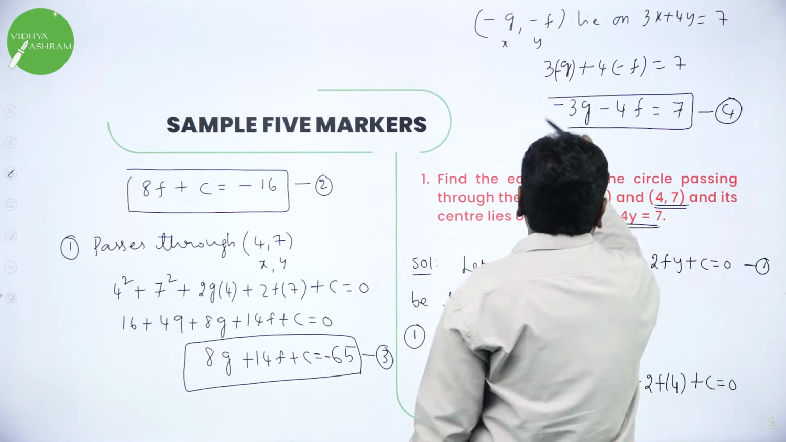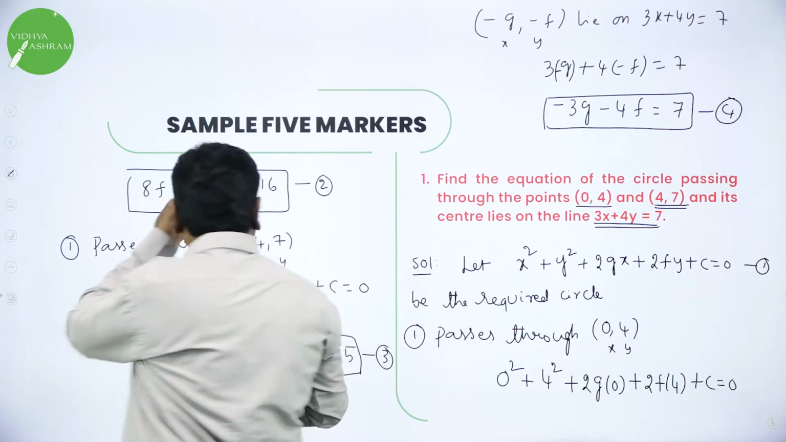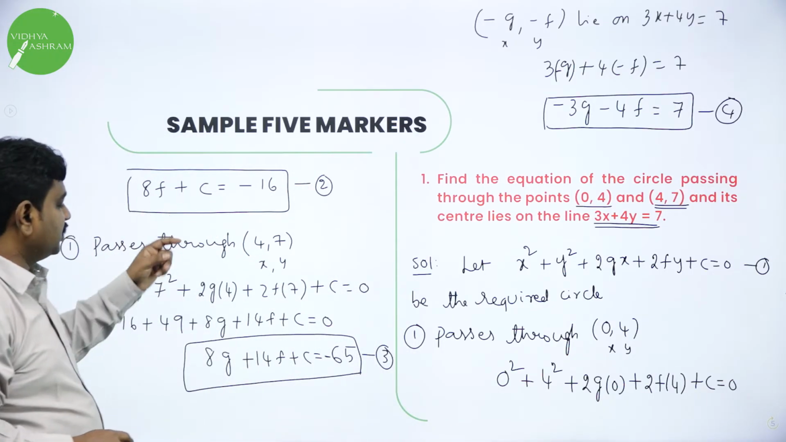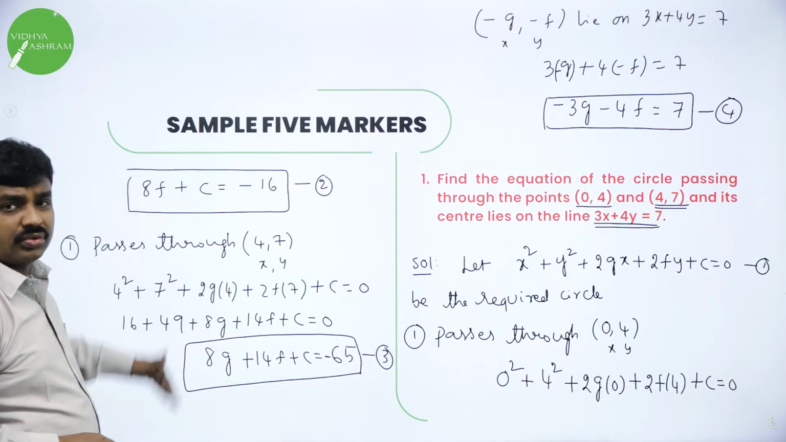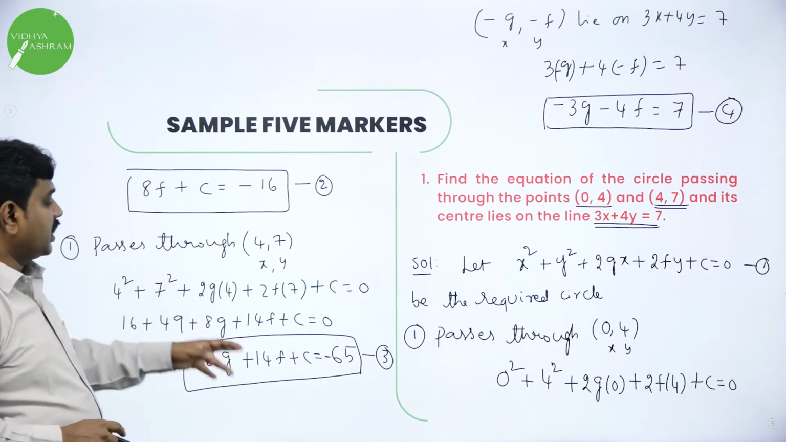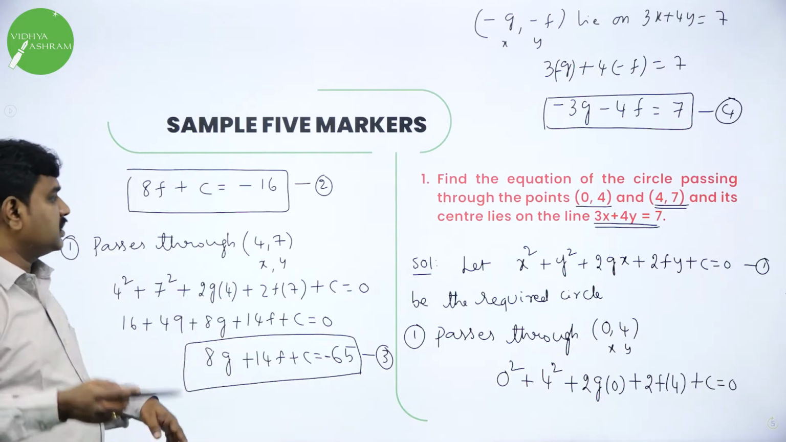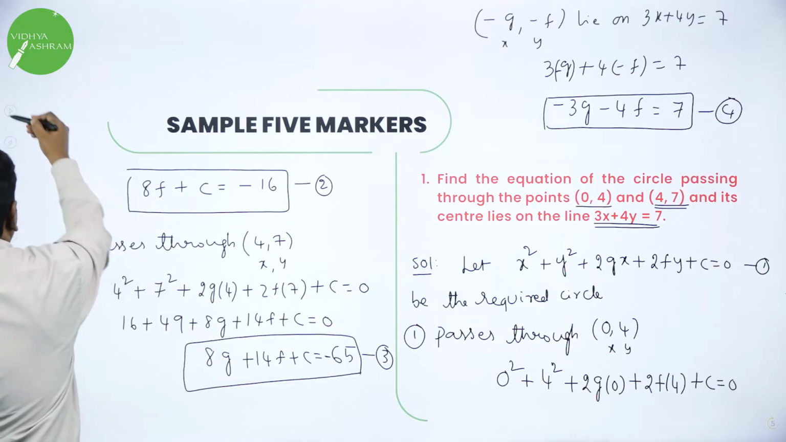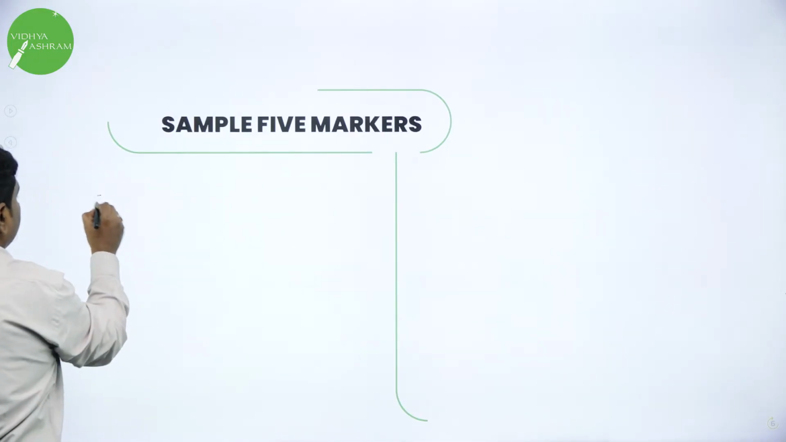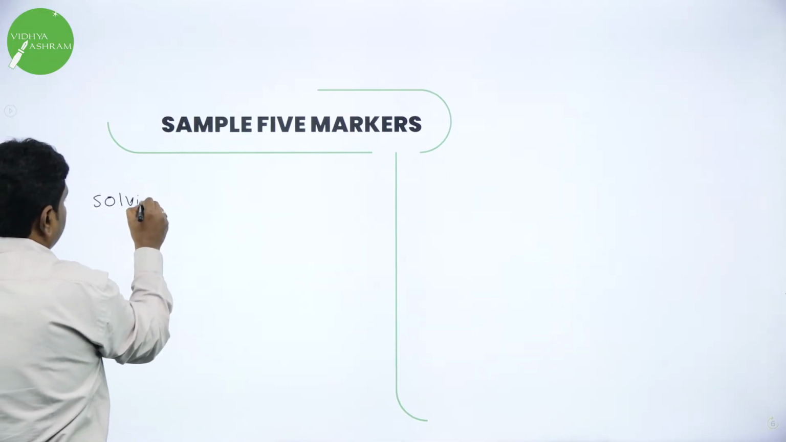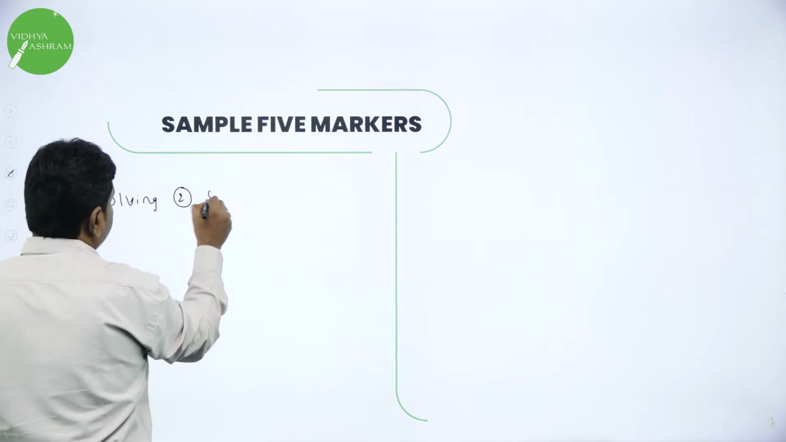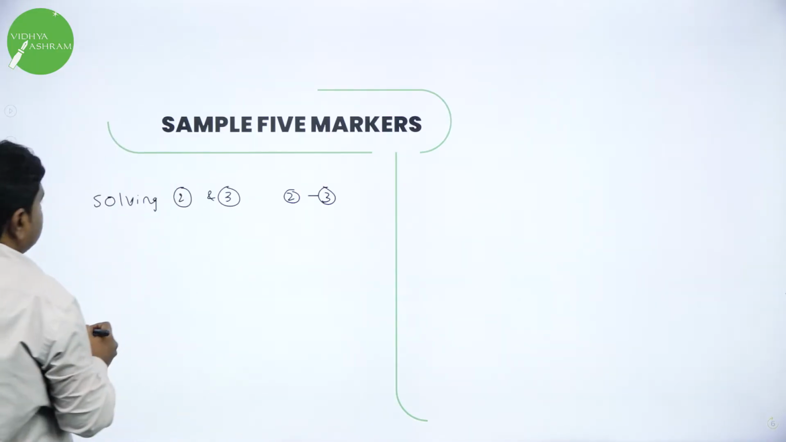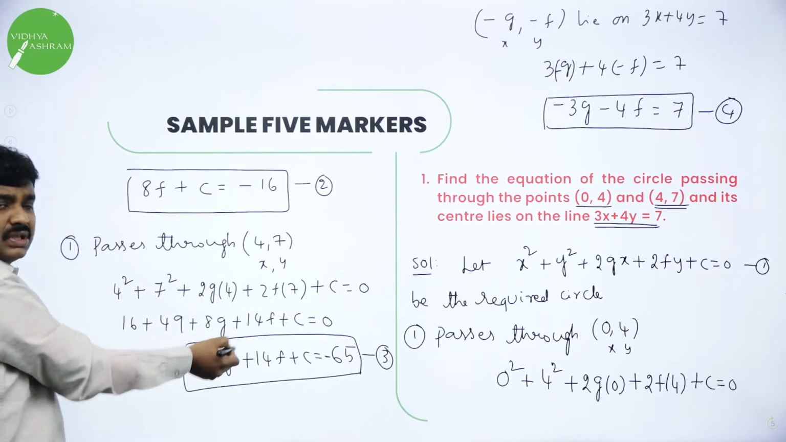Now you created 2, 3, 4 equations, simultaneous equations. You need to solve them. One is made up of g and f, the other ones are made up of g, f and c. So now if I subtract these two, I can eliminate c. Then you will get an equation in g and f. So first we will solve 2 and 3, solving equation 2 and 3. Means I will do 2 minus 3, because the c coefficients are same.